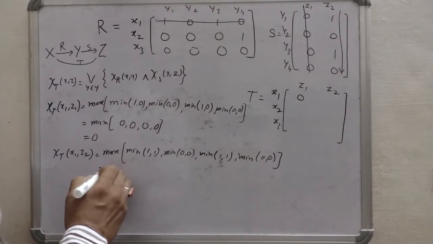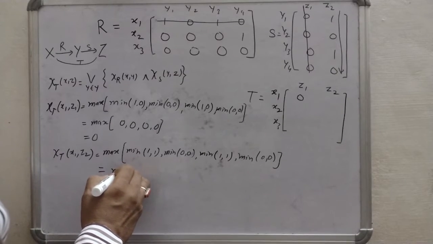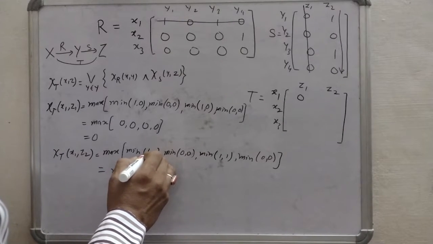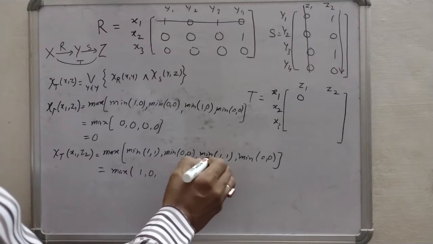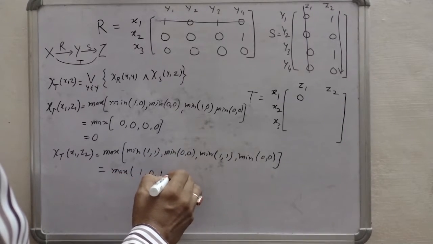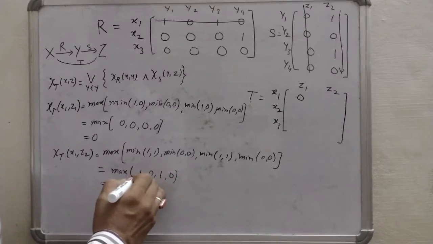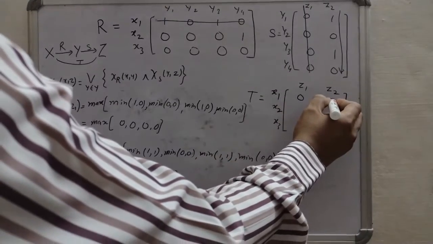Now we can find the minimums: 1, 0, 1 and 0, and the maximum is 1. So it will be 1 here.